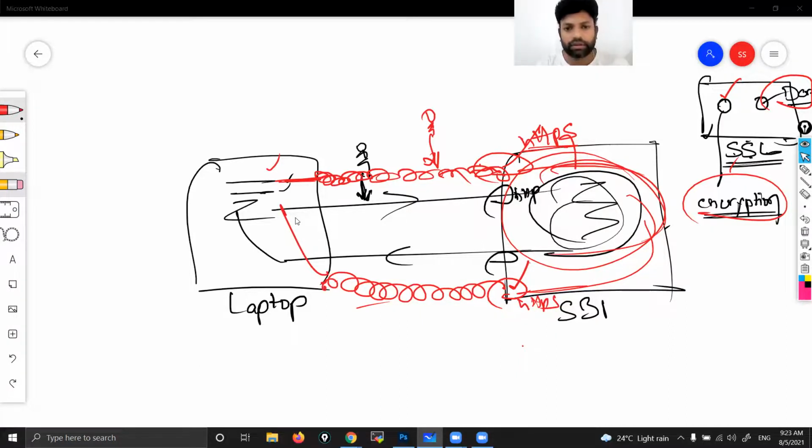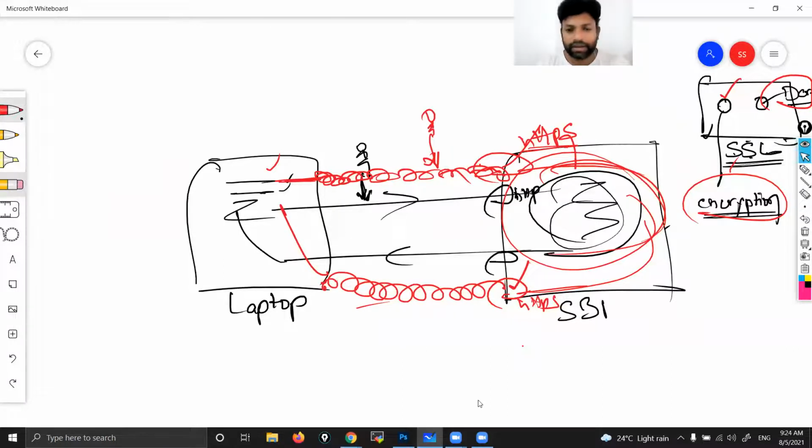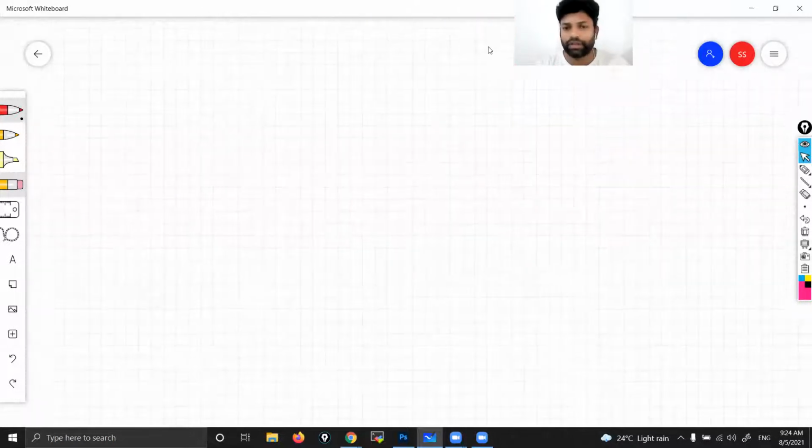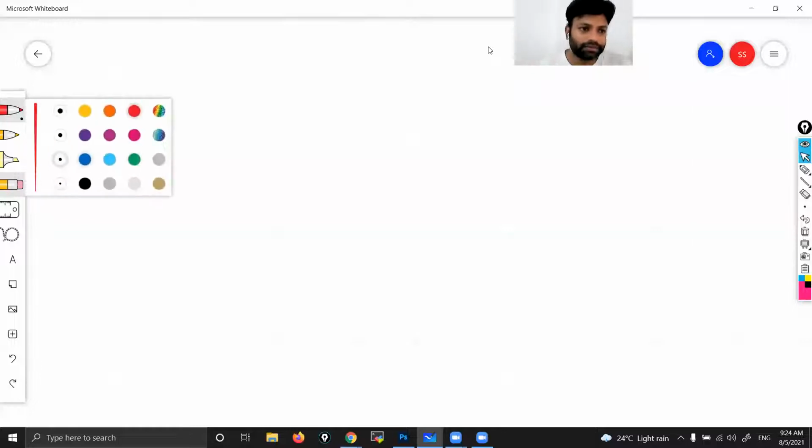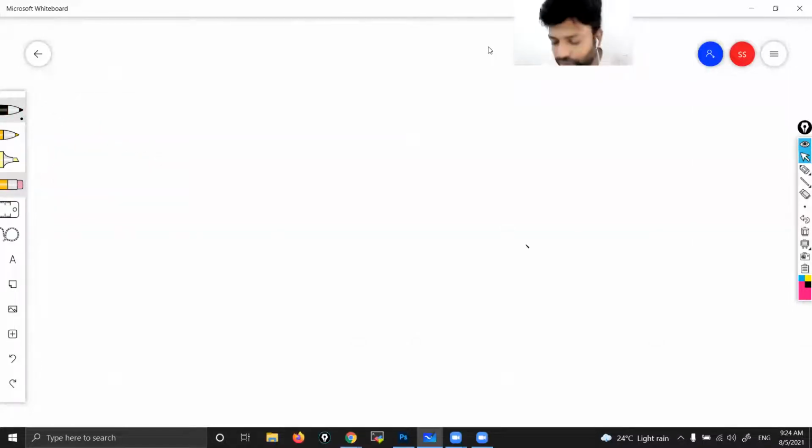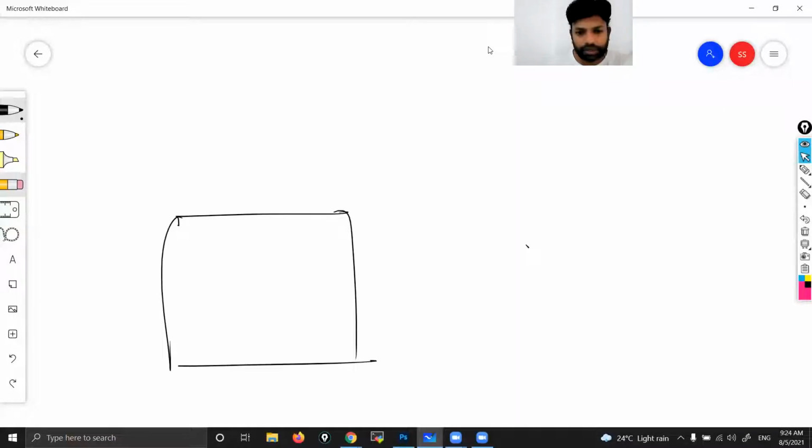Now, okay. See, we have seen the web server, right? But there are some flaws in that web server, some drawbacks. Okay, I'll tell you what those drawbacks are. See, this is my web server. In that, the web content is here.